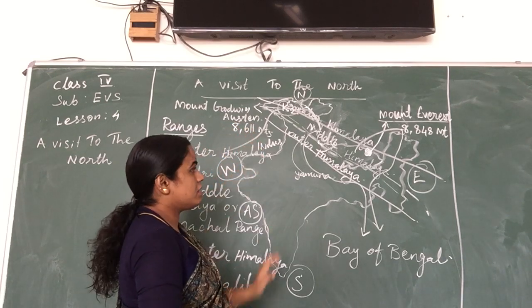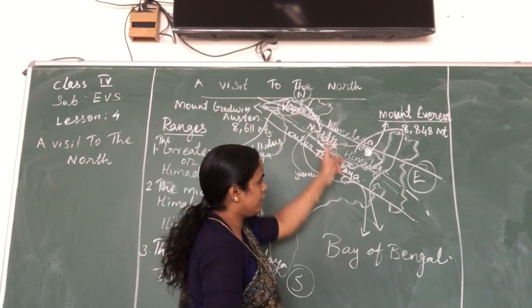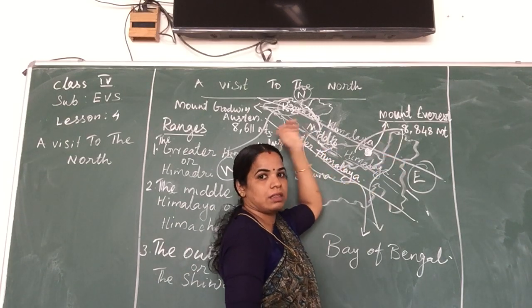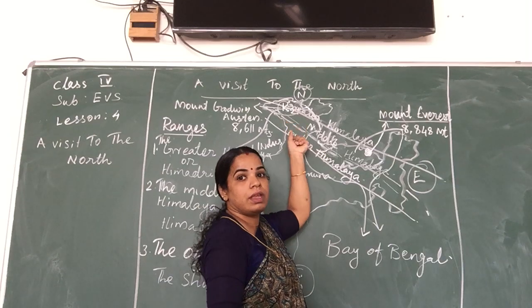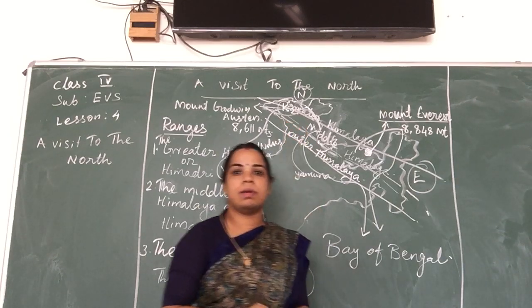The major rivers, the Ganga, Yamuna, Brahmaputra and Satluj, all start from the Greater Himalaya.